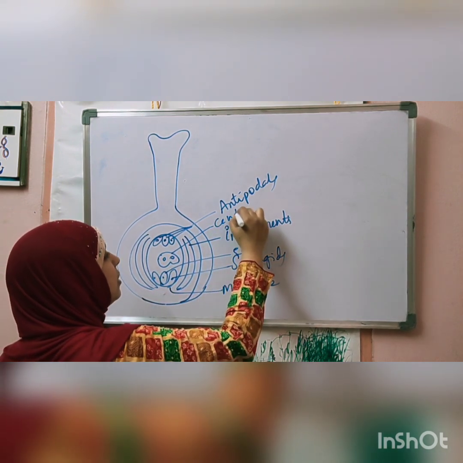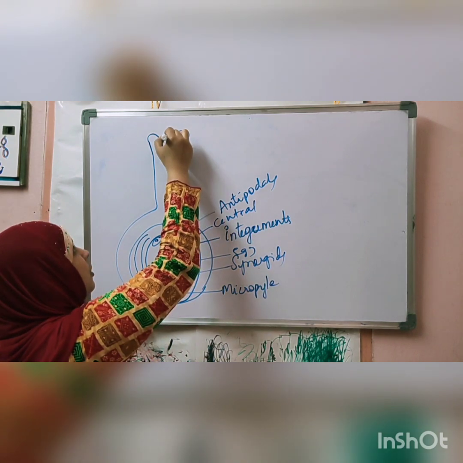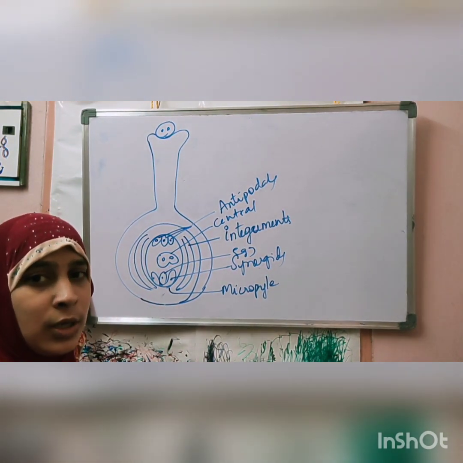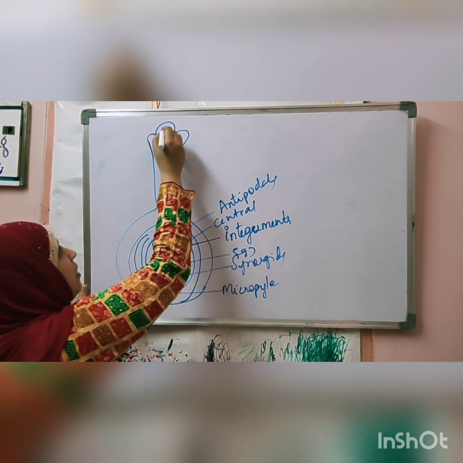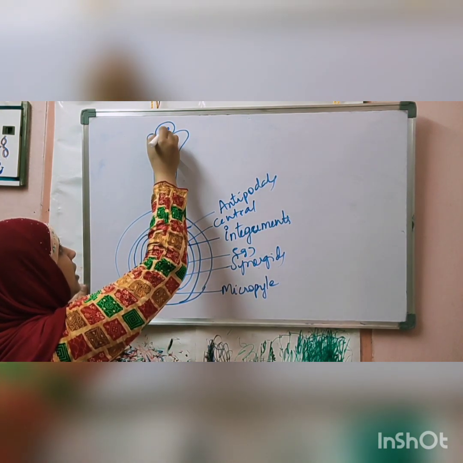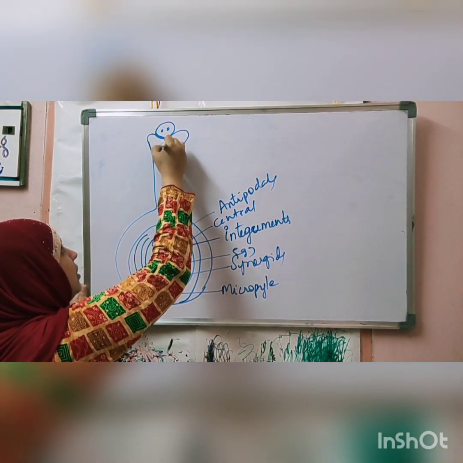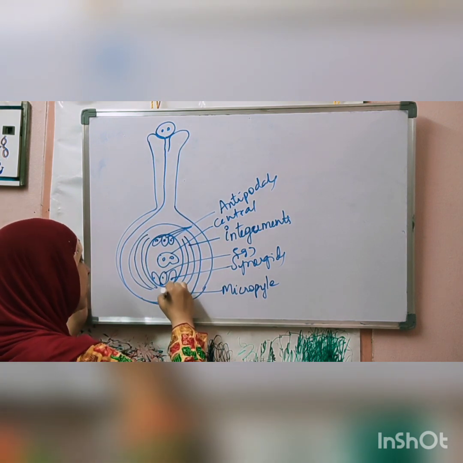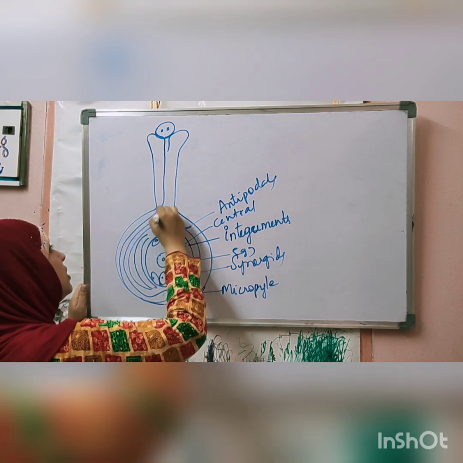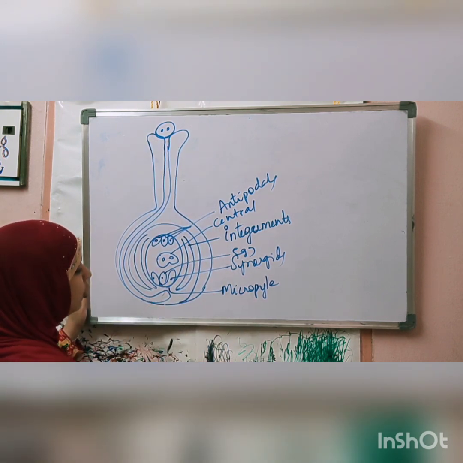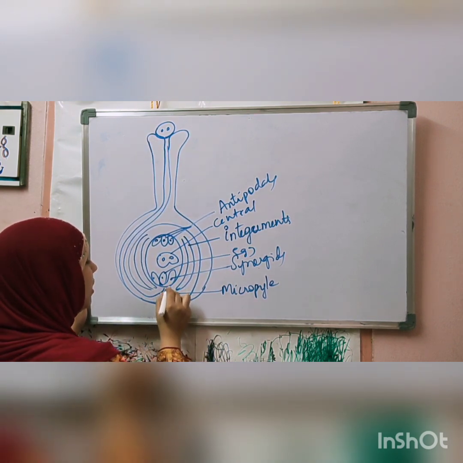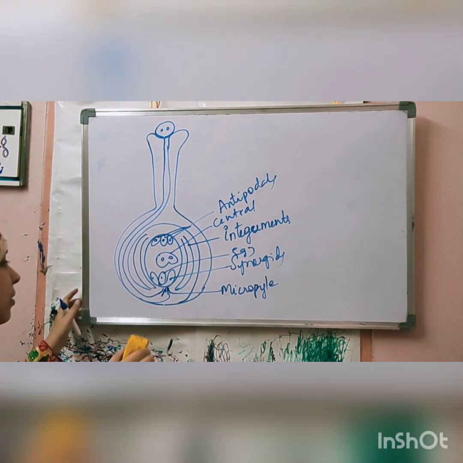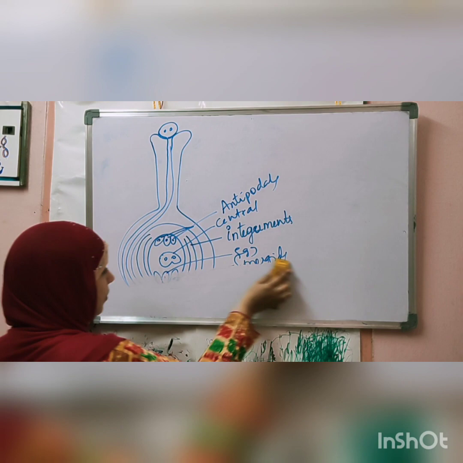When a pollen grain, which has two nuclei, falls here and develops a pollen tube, this pollen tube extends till here and grows till the micropyle. At the micropyle end, the two nuclei will be released inside the megaspore.